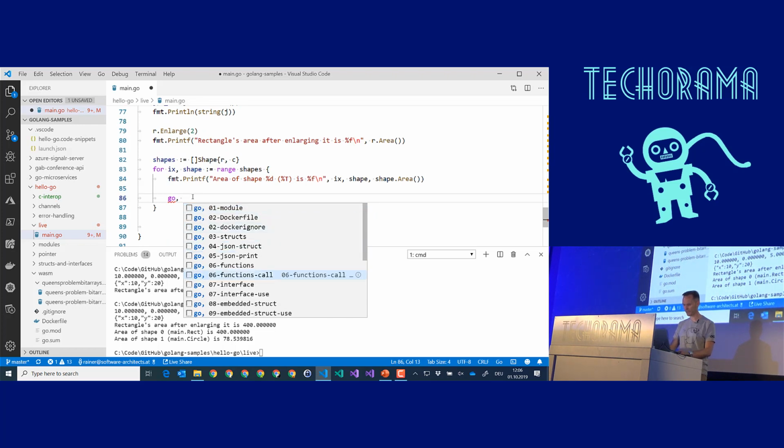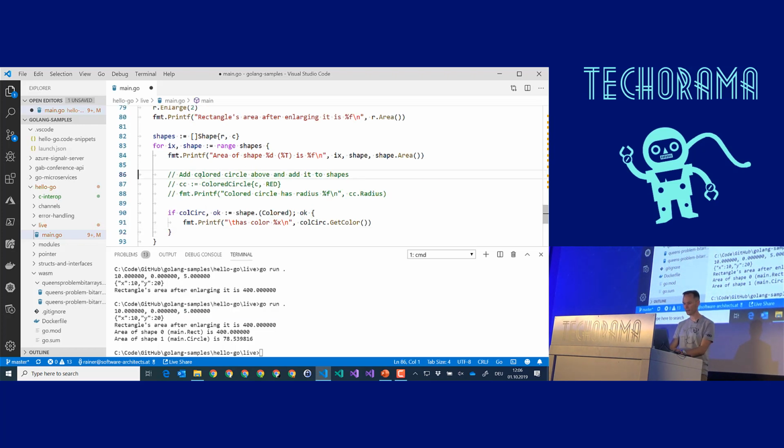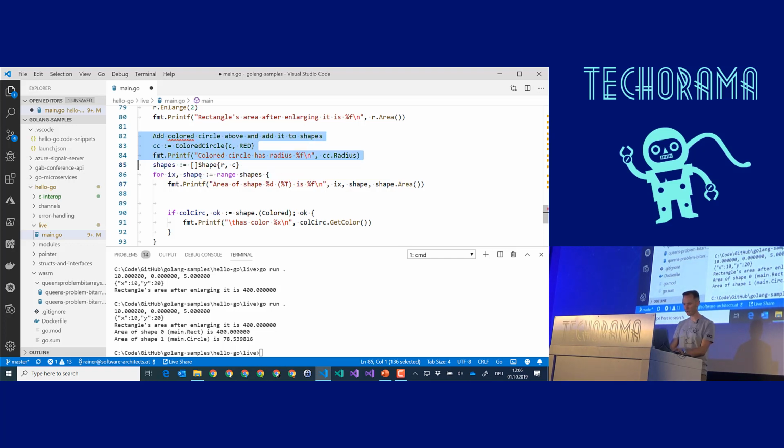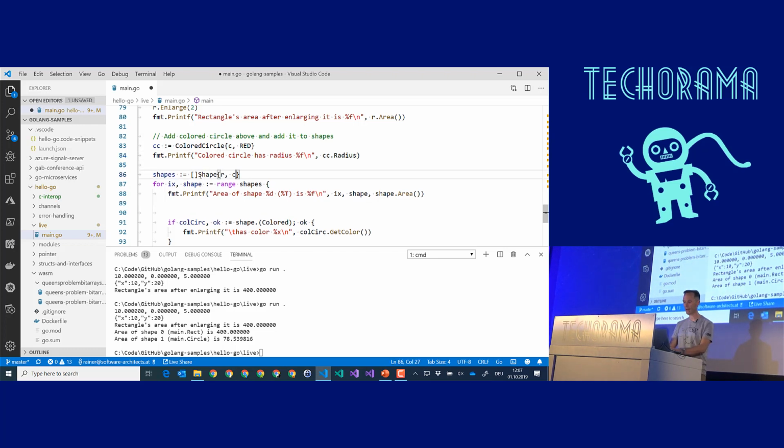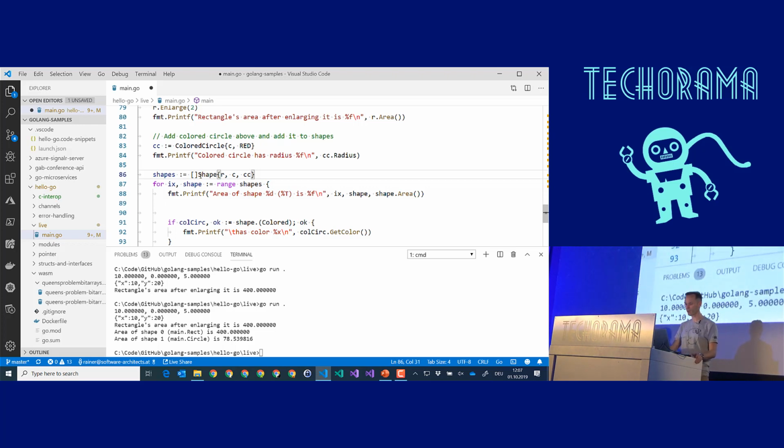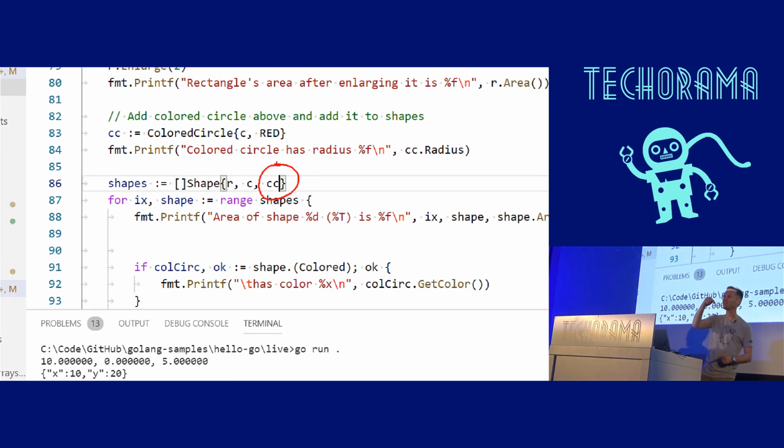Let's use the embedded struct. I have to move that one up for my demo. There it is. The colored circle embeds a circle. Can you remember it? Colored circle was a circle plus color. And therefore, because the circle is embedded into colored circle, it also knows how to calculate its area. Therefore, it walks like a duck, it acts like a duck, it is a shape, and we can add it to the shape collection. So it feels a little bit like inheritance, but it isn't inheritance. It's aggregation. That's important.